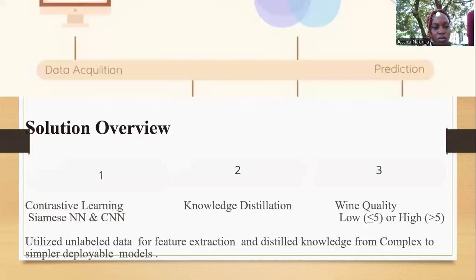For the solution overview, we shall have contrastive learning and the models that shall be trained there. We have Siamese NN and convolutional neural networks. Then under knowledge distillation, we have the models that we train, even the wine quality, whether it is low or high. Here we utilize unlabeled data for feature extraction and distilled knowledge from complex to simpler, deployable models. That is basically the knowledge distillation from complex to the simple model.